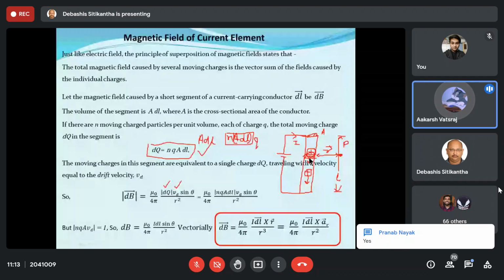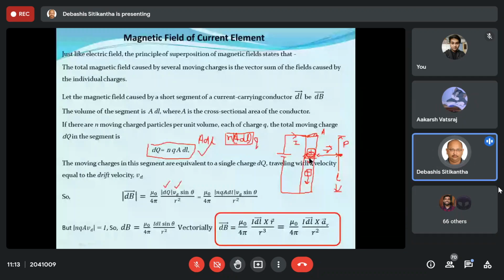Sir, your voice is breaking. Okay, okay. I am trying. Still it is breaking. Not right now, sir. Okay. So maybe there is some issue in the network, because yesterday also there was completely no network, neither BSNL nor Jio, and it was a problem with everybody in my locality. Whenever you are having a problem, you just tell me. I will repeat it once again.